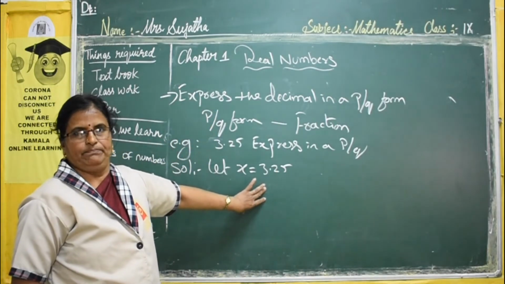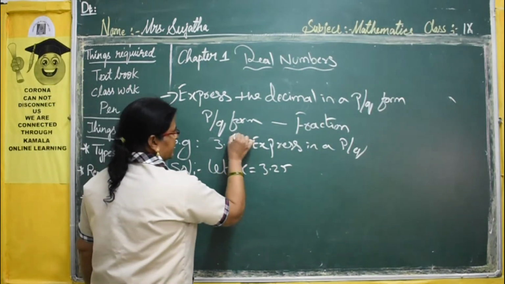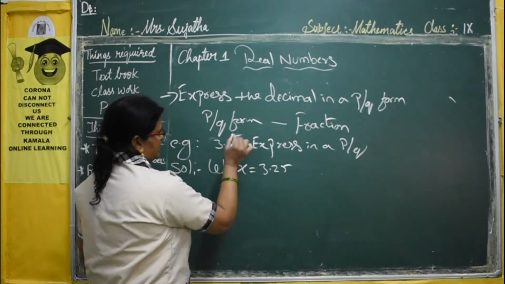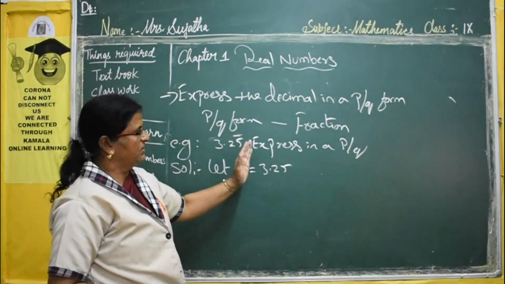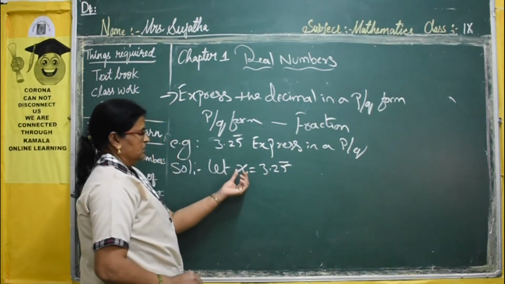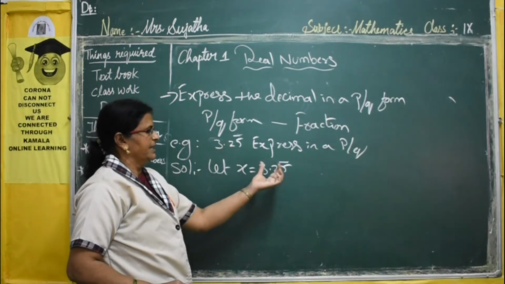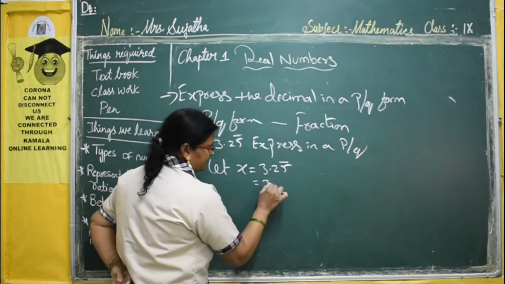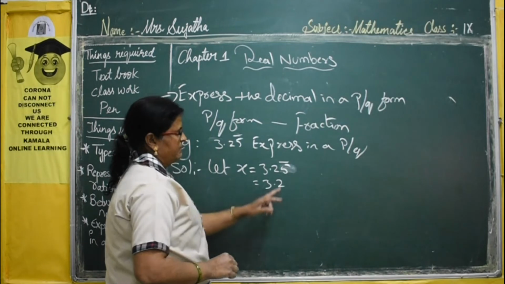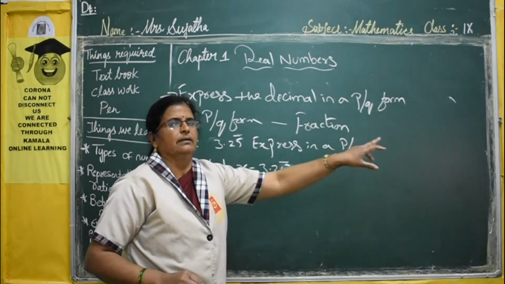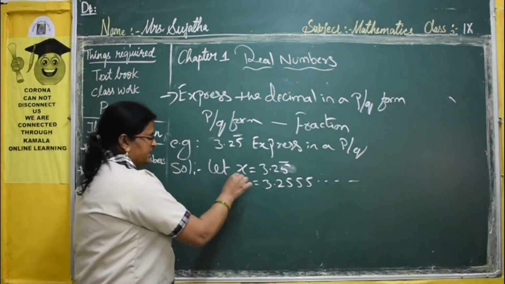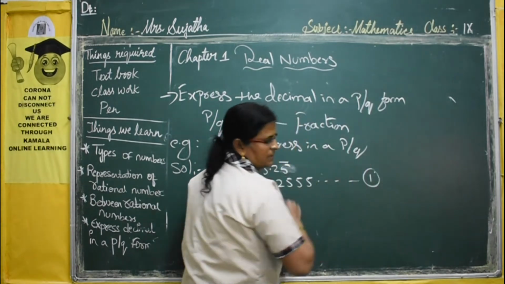Express 3.25, and a bar we can take. This is only a non-terminating decimal we can take. Afterwards, terminating also I will explain. Now, x is equal to 3.25 bar. So, the given number we can take as 3.25, that is nothing but 3 point, and on which number is the bar? You have to write that number repeating: 2, 5, 5, 5, and so on. Okay. Now, this is the x value. Call it equation 1.